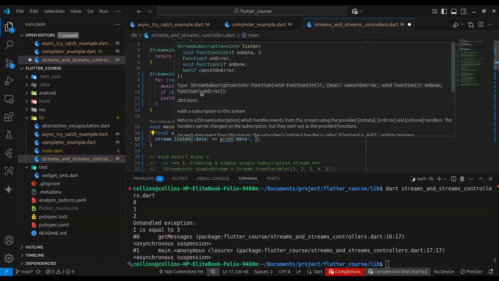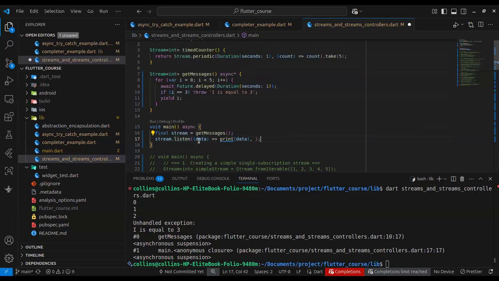When I open up the documentation for this .listen method, you can see it takes in an onData closure, an onError closure, an onDone closure, and cancelOnError. So basically, onData is a closure that will be run every time the stream gives you a value. And we already have that here.